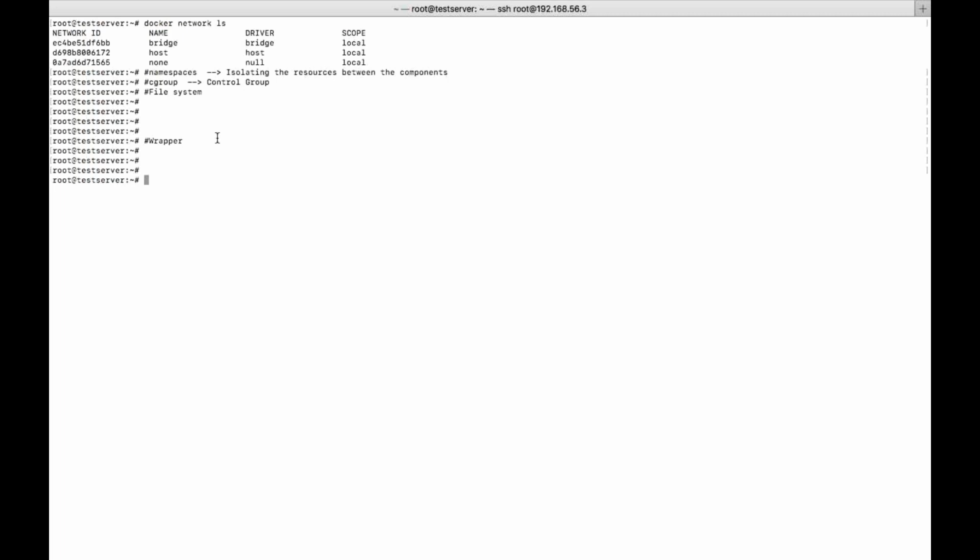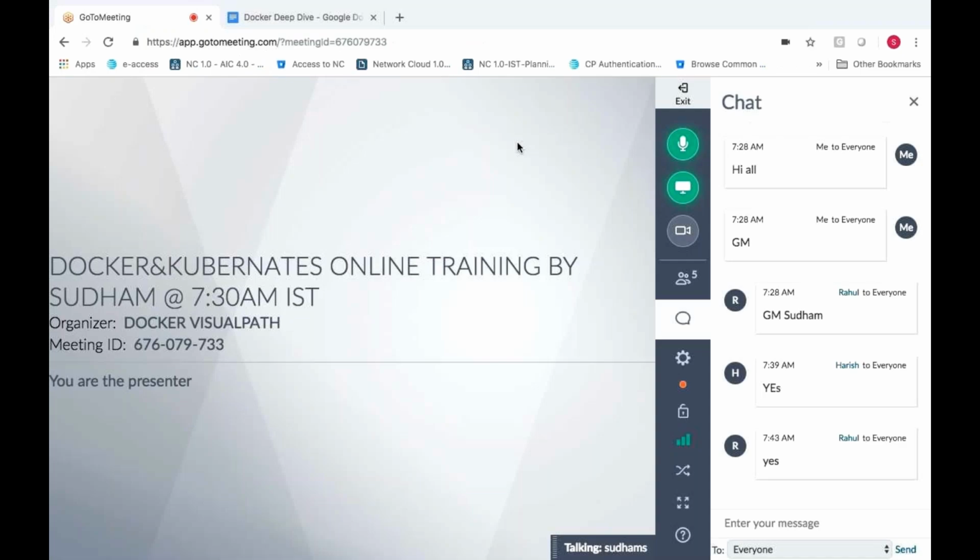Is it clear, or do you have any questions in this? We can have a discussion, because in this technology, you need to understand how Docker is developed, what components they are using, what functionalities they are using in order to achieve this container technology, so that you can understand Docker a bit more. If your basics are strong enough, then you can survive anywhere.